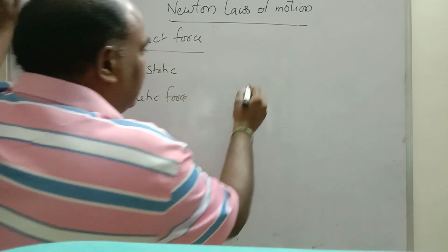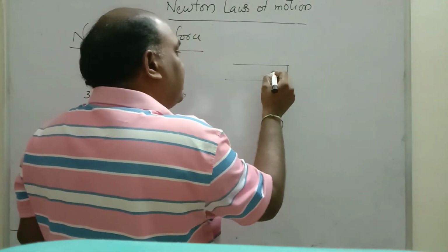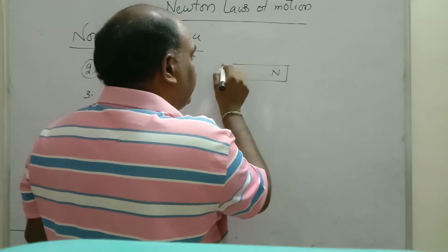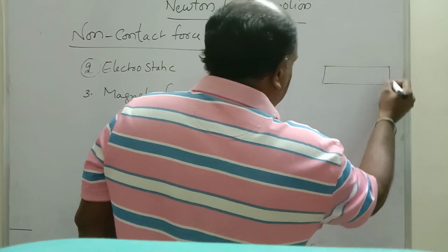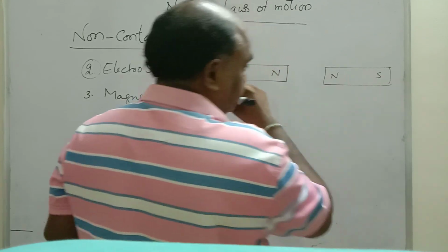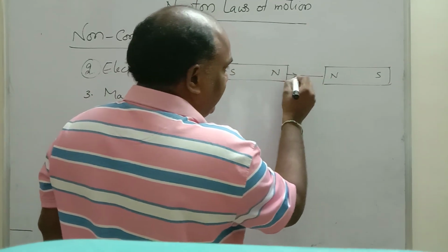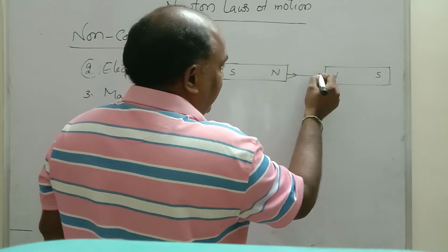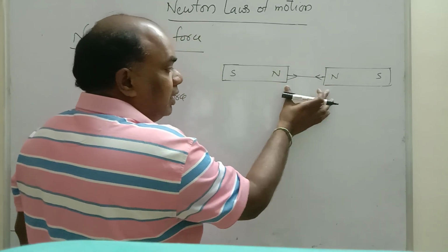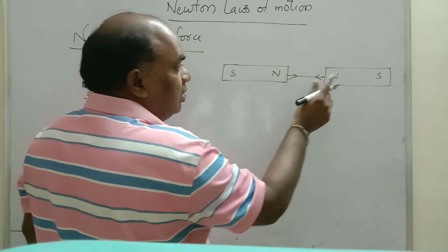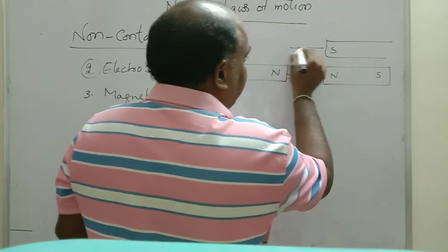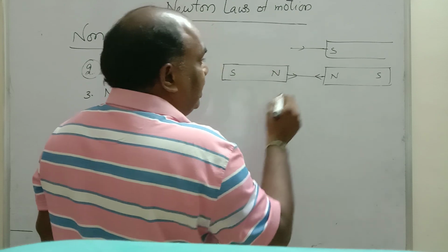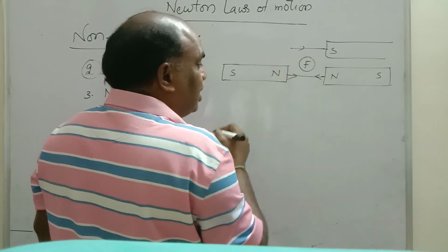Magnetic force. Every magnet consists of two poles, north pole and south pole. Let us consider this is one bar magnet, and this is another bar magnet. We know that magnetic lines come out from the north pole. Here also magnetic lines come out from the north pole. Like poles repel. Suppose it is south, what will happen? It attracts. So there will be some force, whether attraction or repulsion.